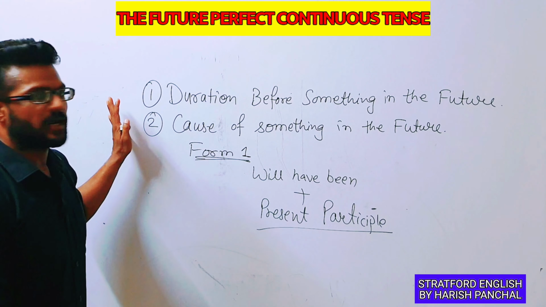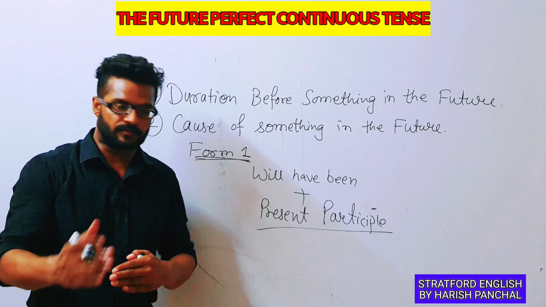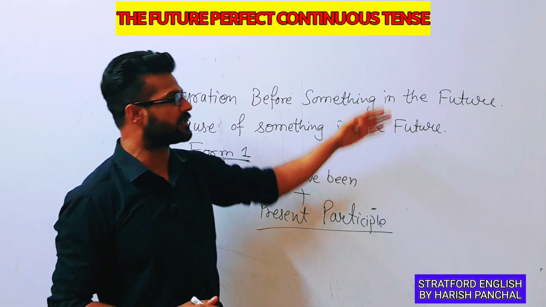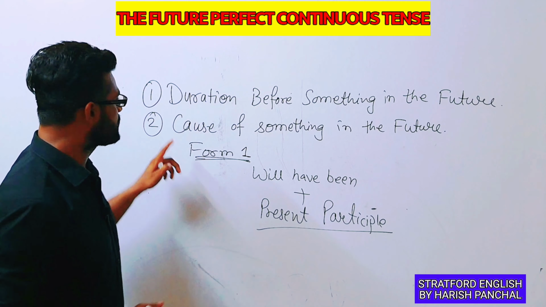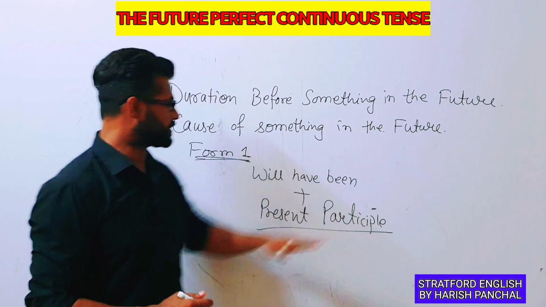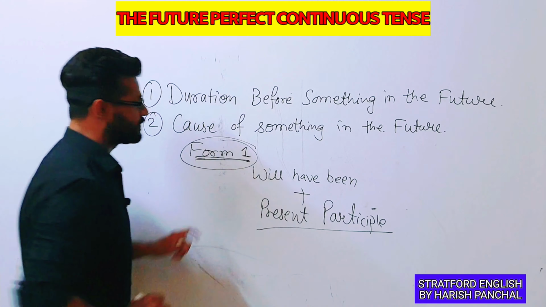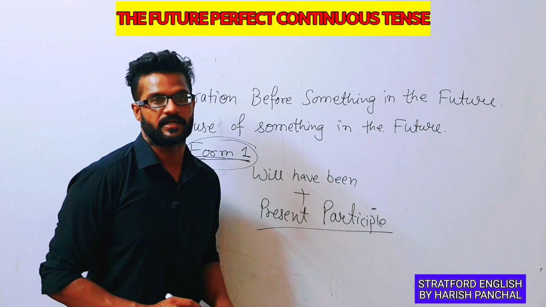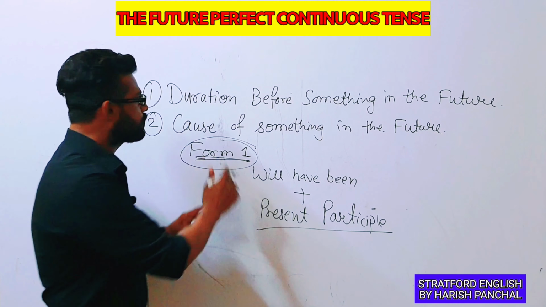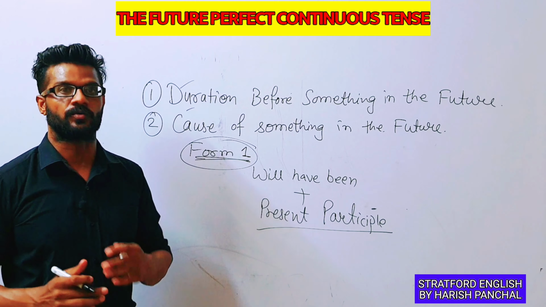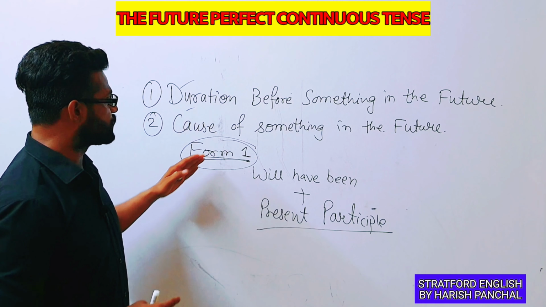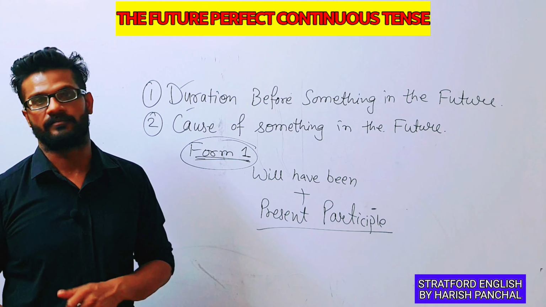Okay, so there are two situations for the future perfect continuous tense. The first situation is duration before something in the future, and second is cause of something in the future. And if we talk about the form, so we use only one form here, that is will have been plus present participle. So let's see one by one these two situations, how can we use these situations and how can we make sentences on these two situations while using this one form.